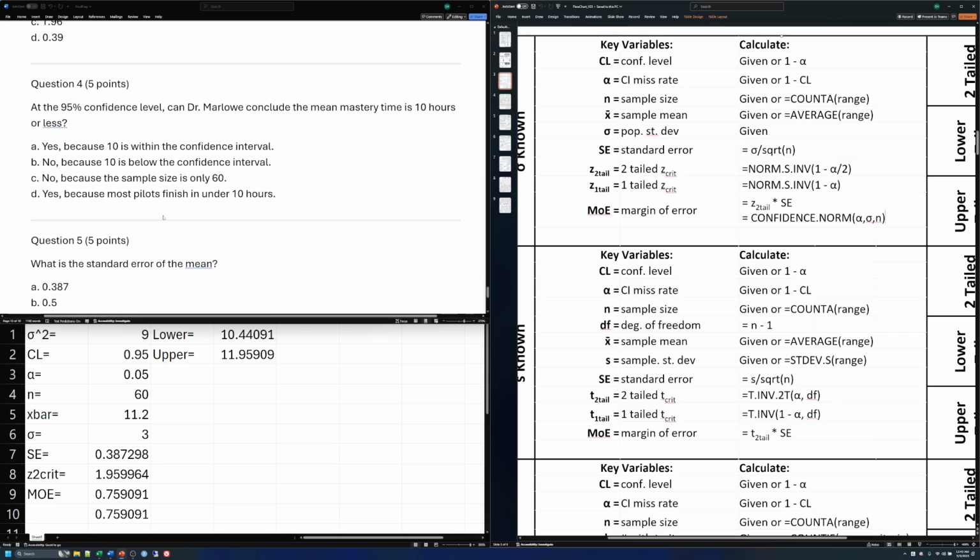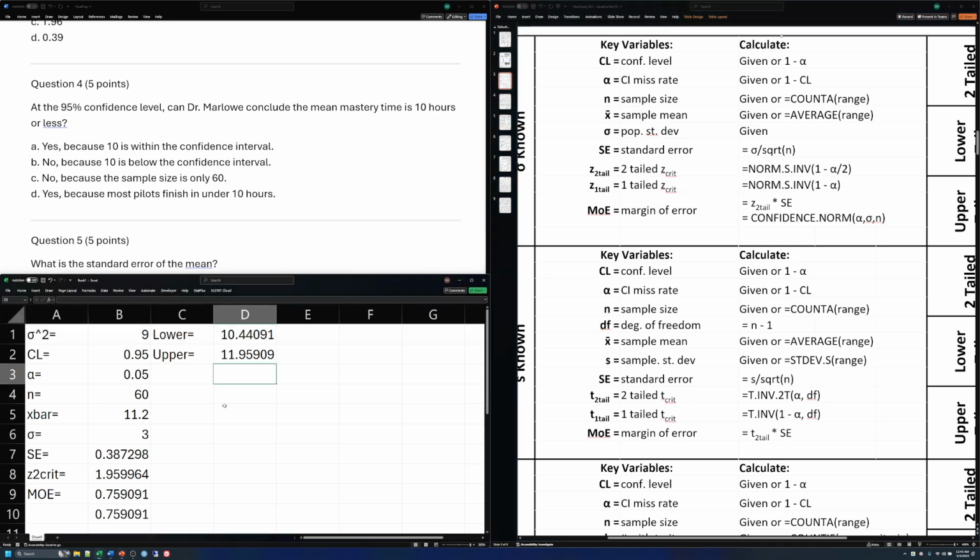Question 4. At the 95% confidence level, can Dr. Marlowe conclude that the mean mastery time is 10 hours or less? The answer is no, because look at our lower and our upper. Our interval goes from 10.4 to basically 12, and 10 is outside of the interval.